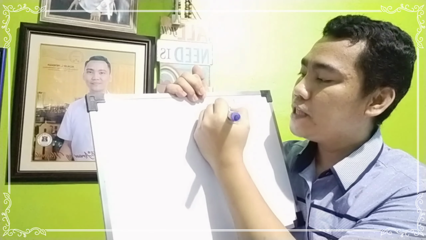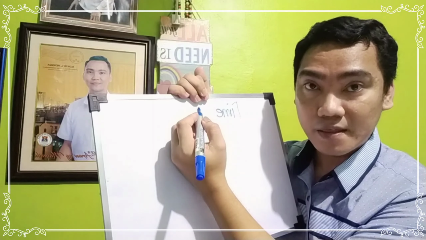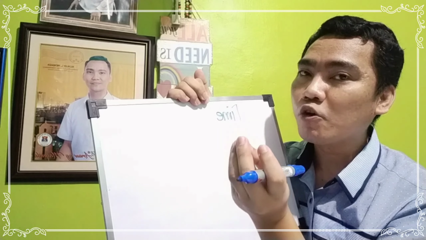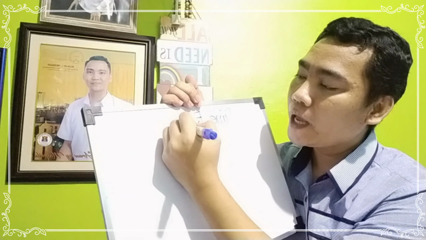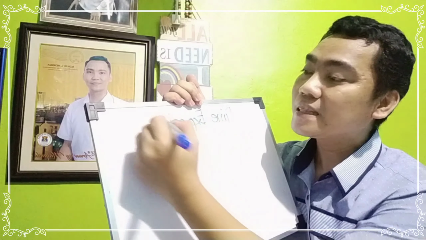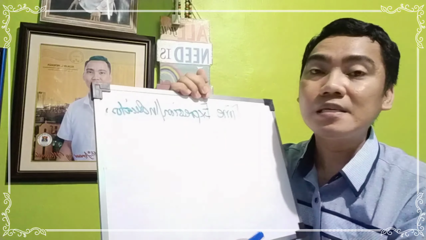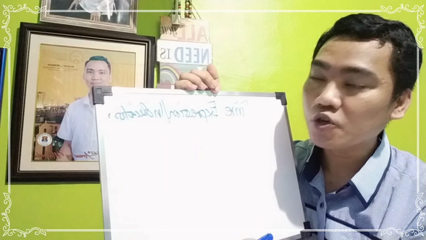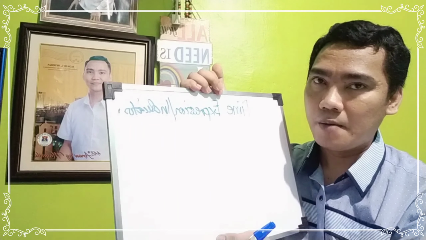So in identifying the kind of sentence, you need to remember the time expressions. And it is also the same as time indicators. So in a sentence, you will read some time expressions or indicators used by the writer.